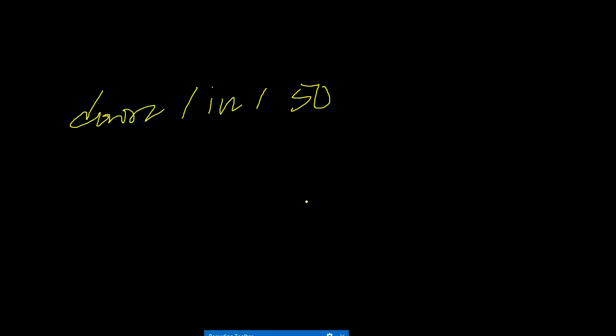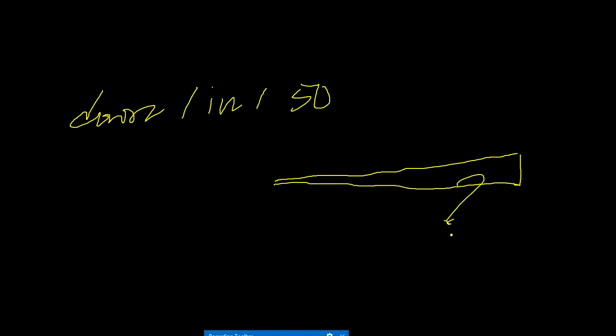Every 150 meters, 1 meter drop. This is the slope of 1 in 150 actually.